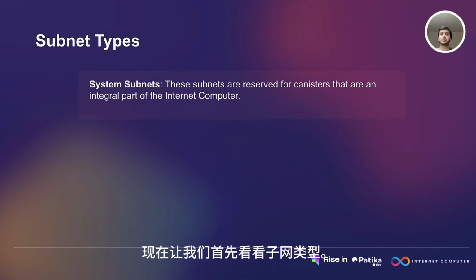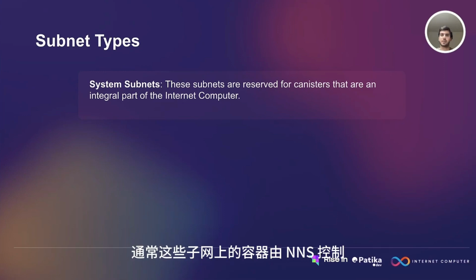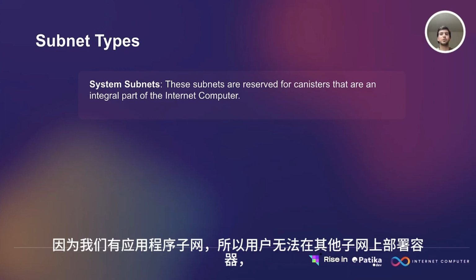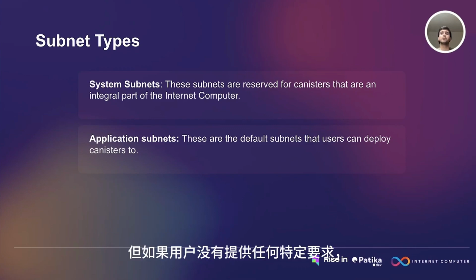Now let's look at these subnet types. First, we have the system subnets. These subnets are reserved for canisters that are an integral part of the Internet Computer. Typically, canisters on these subnets are controlled by the NNS and they don't pay cycles. Users cannot deploy canisters on those subnets. For that, we have the application subnets. These are the default subnets that users can deploy canisters to.